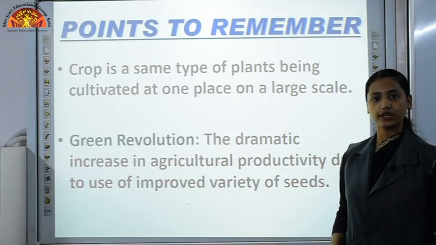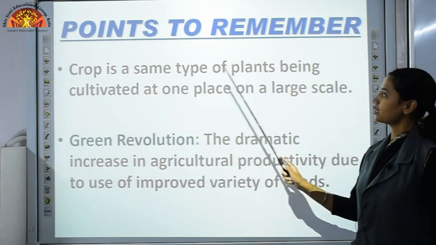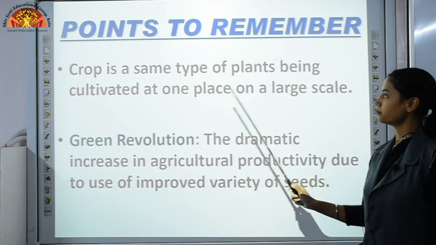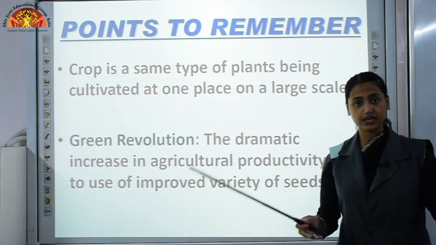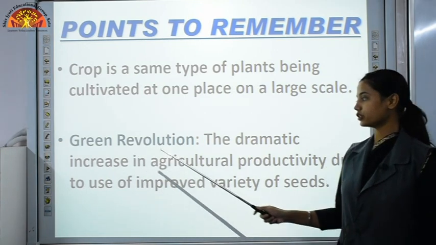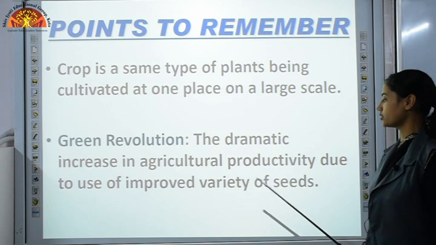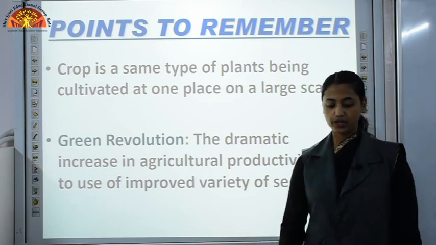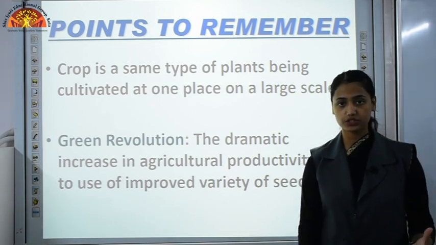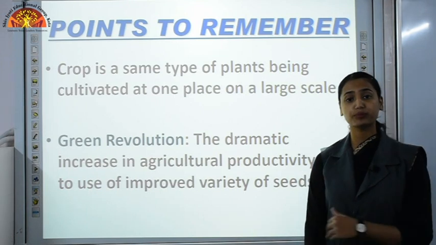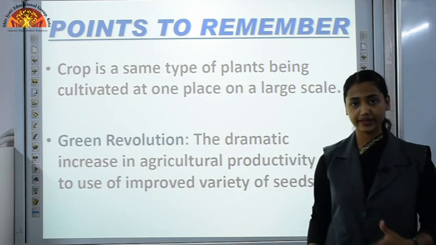Now here are few points which need to be remembered. These are important points. Crop is the same type of plants being cultivated at one place on a large scale, like crop of wheat. We grow it on the large field. Then green revolution, the dramatic increase in agricultural productivity due to use of improved variety of seeds. In green revolution, there is increase in production of our crops. And why? Because we are using hybrid, improved variety of seeds, which gives us a greater amount of crops.